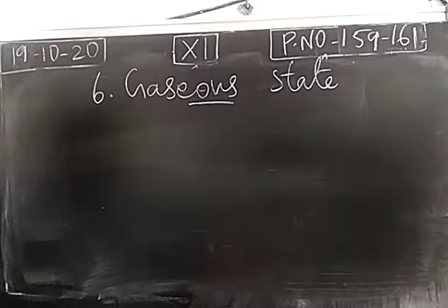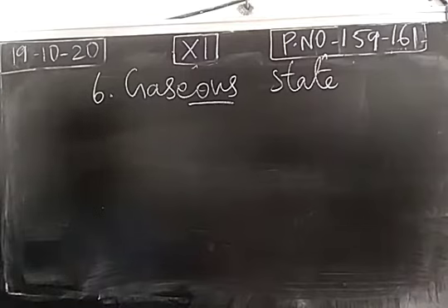When we take a substance in gaseous state, it has a distinctive physical behavior. We can take different gaseous molecules like oxygen, nitrogen, fluorine or chlorine. If we take different substances in gaseous state, their chemical properties are different.